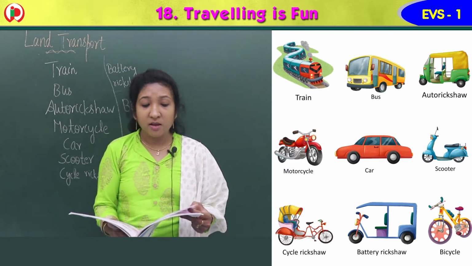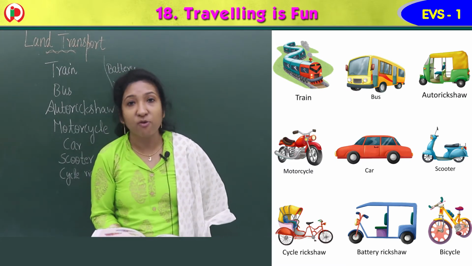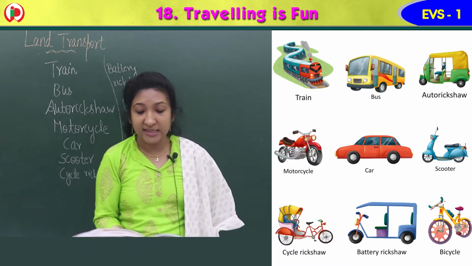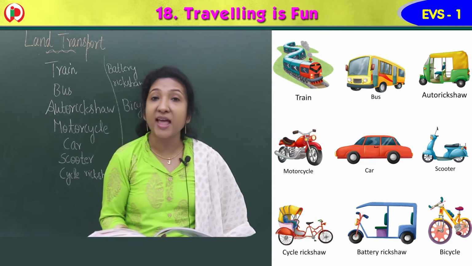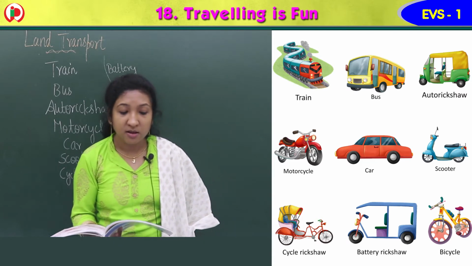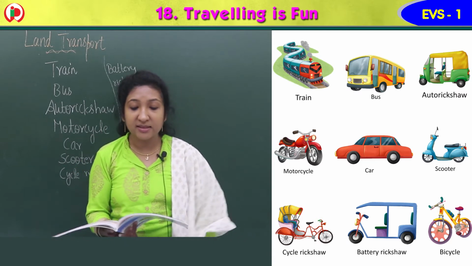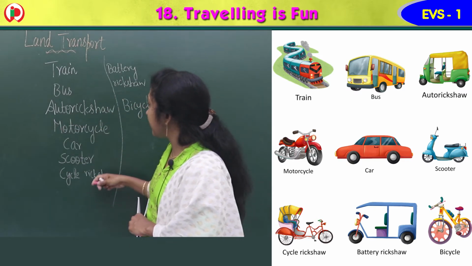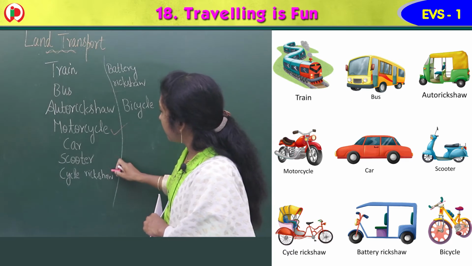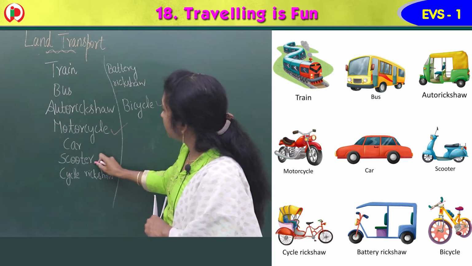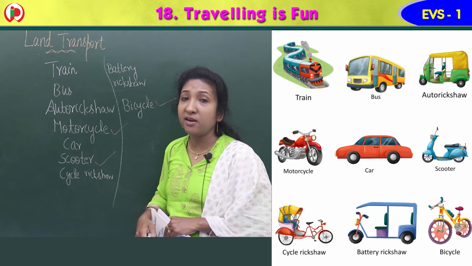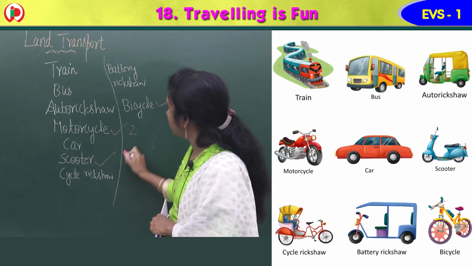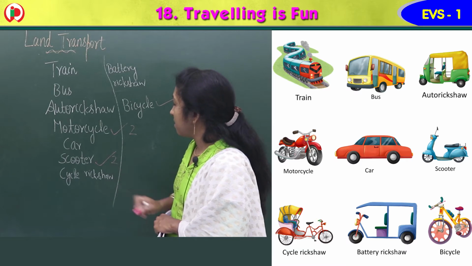Tell me, children, all these vehicles have wheels, isn't it? Most vehicles move with the help of wheels. Vehicles like bicycles, scooters, motorcycles: motorcycle, then bicycle, then scooter. How many wheels do they have, children? Yes, these all have two wheels, isn't it? Two wheels they have.